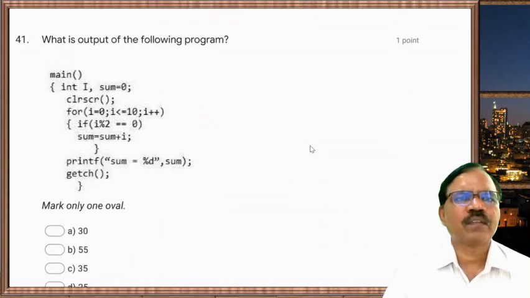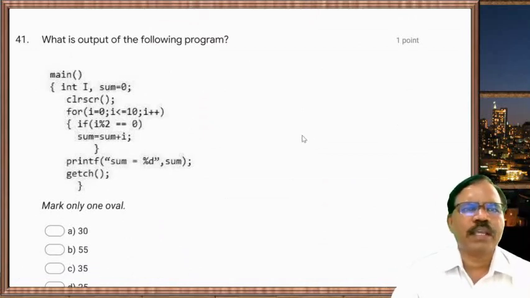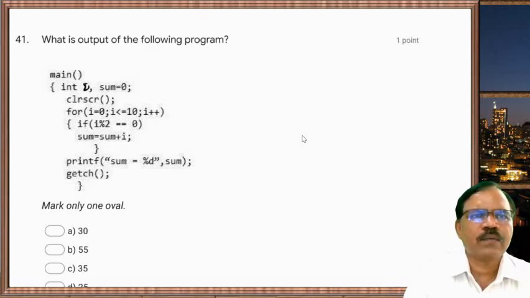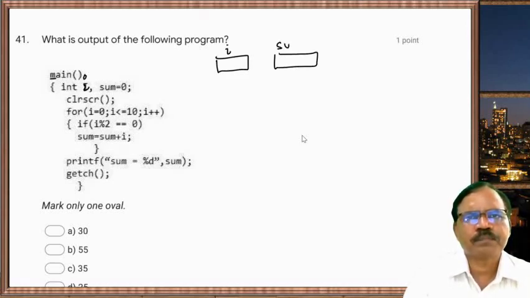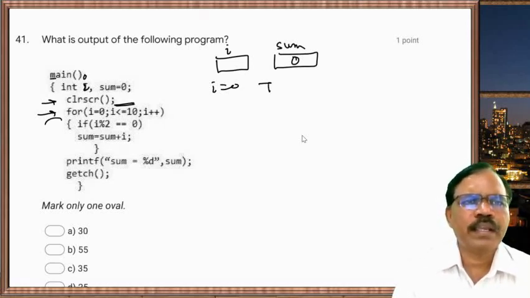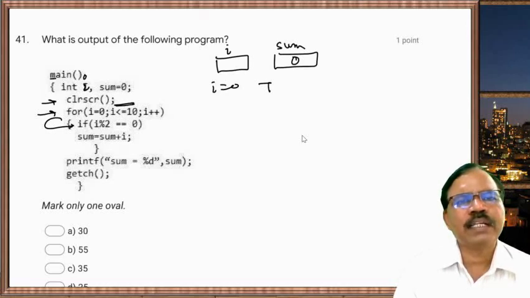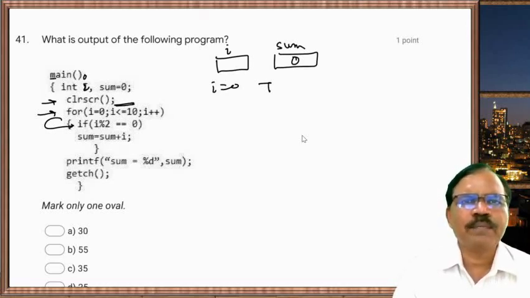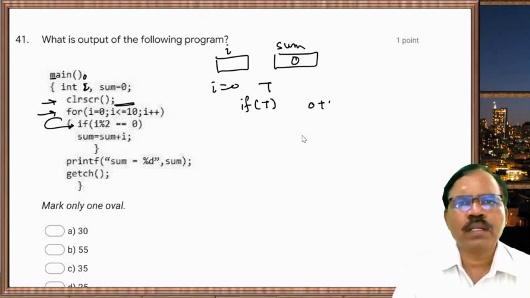Now next one, what is the output of the following program? Here we have a small i. In main, int i and sum, and sum is initialized to 0. Clear screen, for i is equal to 0. The condition is i less than 0... so the condition is true and it enters here. If i percent 2 equals 0, the if condition is true, so we get sum equal to 0 plus 0, which is equal to 0. That is sum.